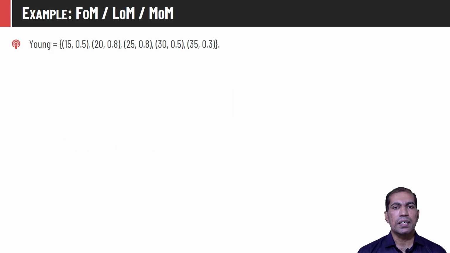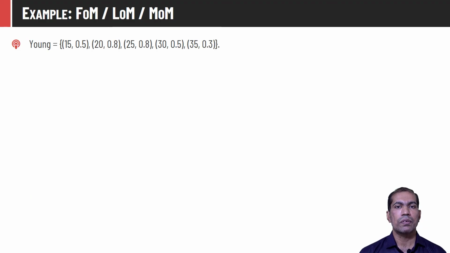Consider the fuzzy set Young, which is defined as: x equal to 15 has membership value 0.5, then 20 with 0.8, 25 with 0.8, and so on. We have to find the crisp value corresponding to this fuzzy set using first of maxima, last of maxima, and middle of maxima. If we observe carefully in this set, then these two elements have the highest membership value in the given set.